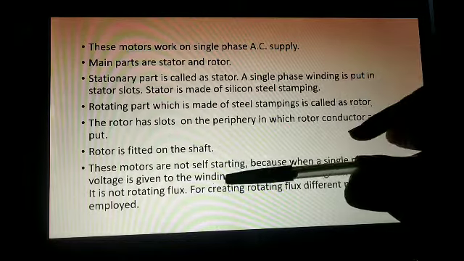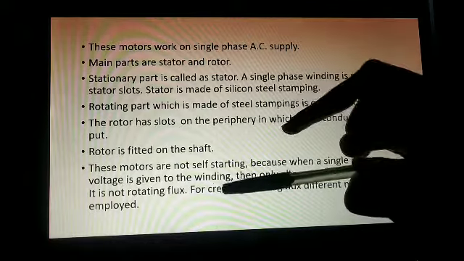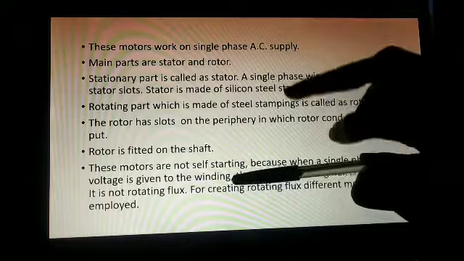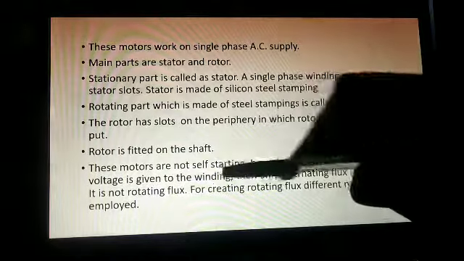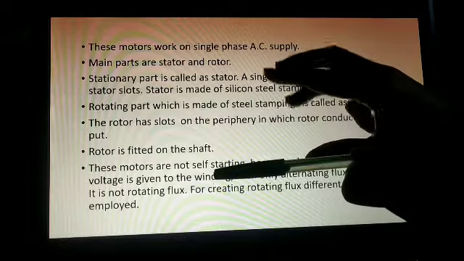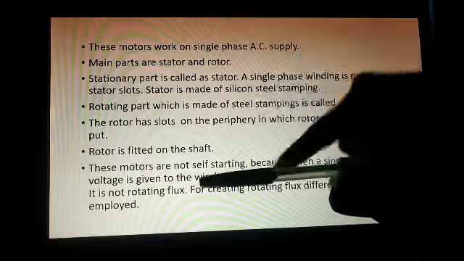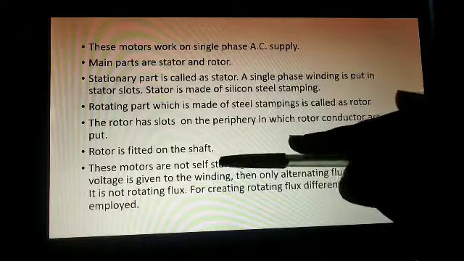And what we require is rotating flux, or rotating torque. Why? Because we have to rotate that rotor, right? The rotor is the part which is not stationary, the rotor rotates, and we have to rotate that rotor. But in single phase, what are we dealing with?